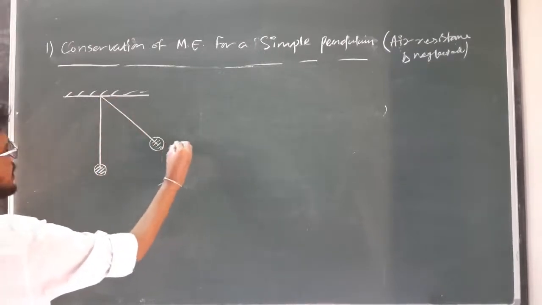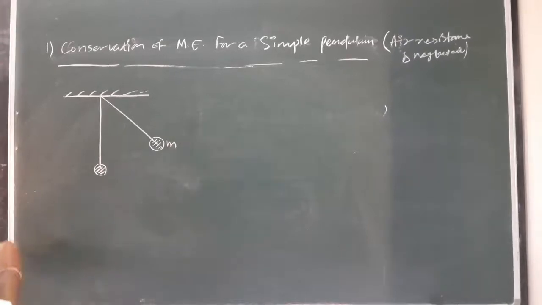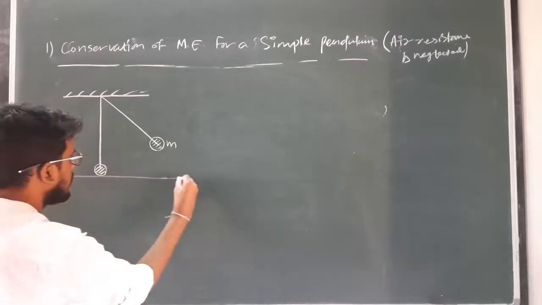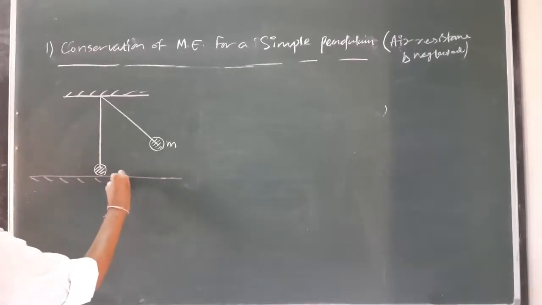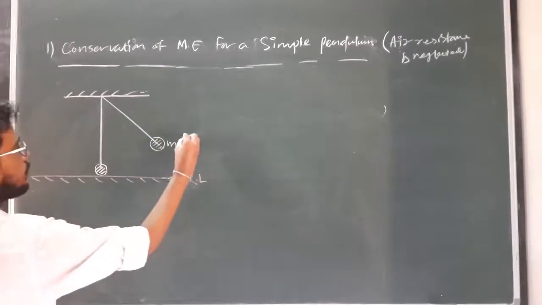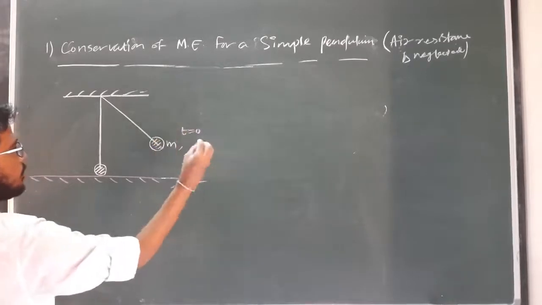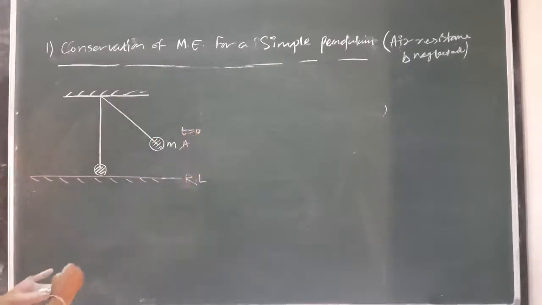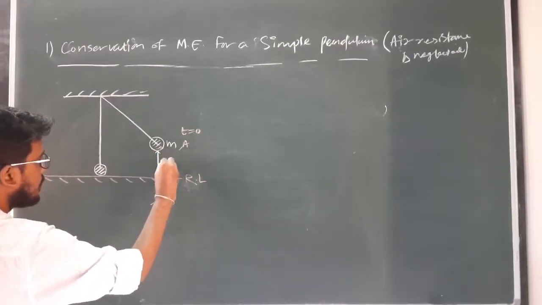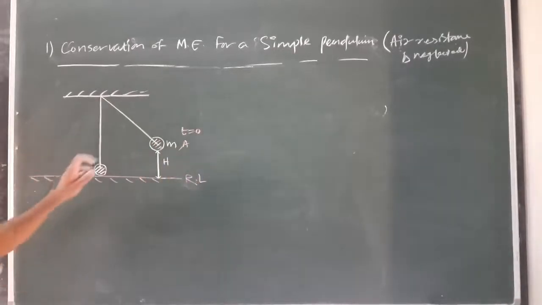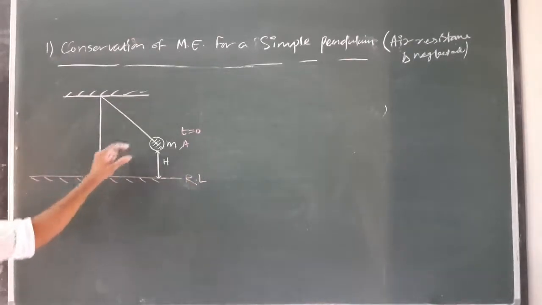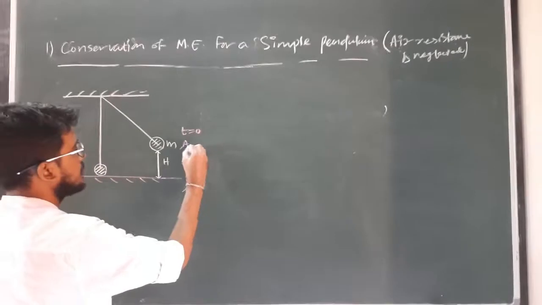Initially the pendulum is at this point, it had certain mass m, and I am taking this as the reference level. Okay, so initially at t equal to 0, the pendulum is at point A, which is at certain height h. Clear? So at t equal to 0, the pendulum is at point A, which is at a certain height h from this reference level. It is here and released.